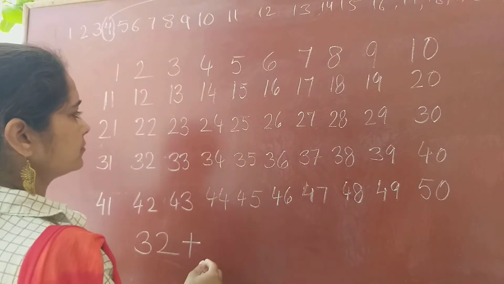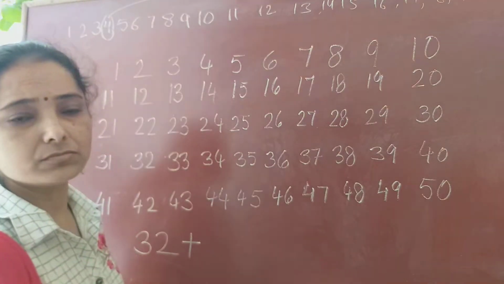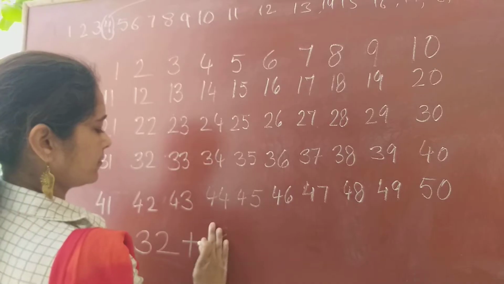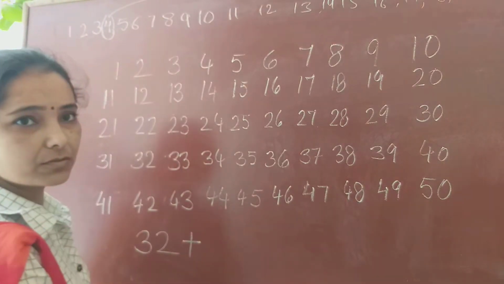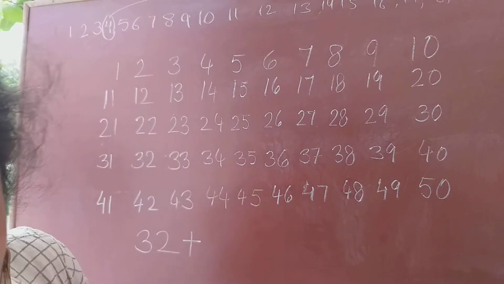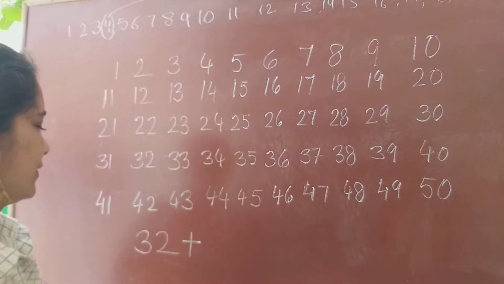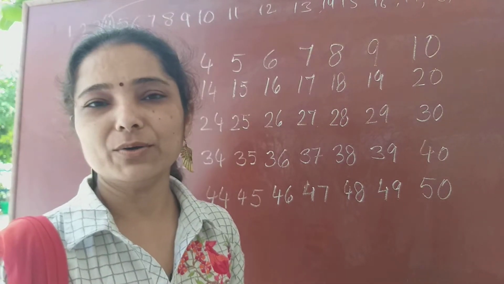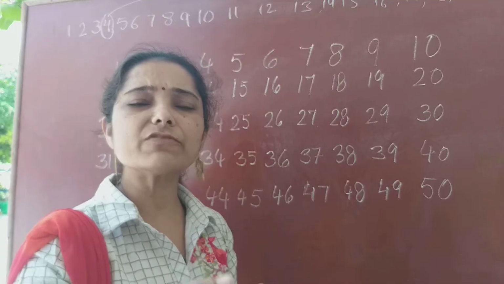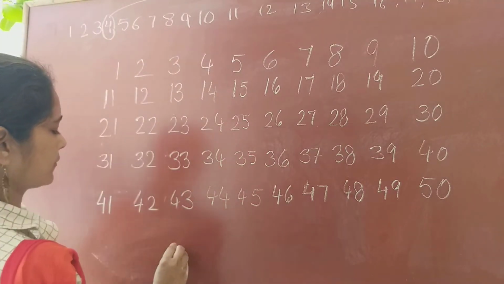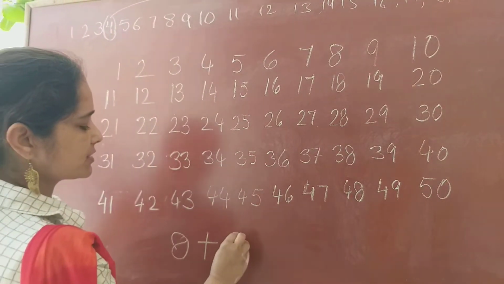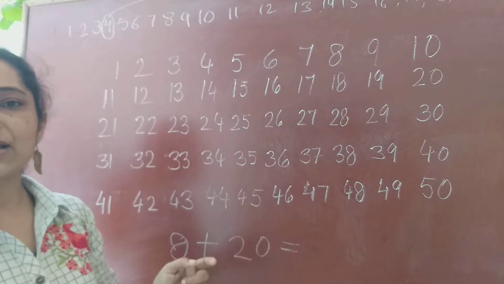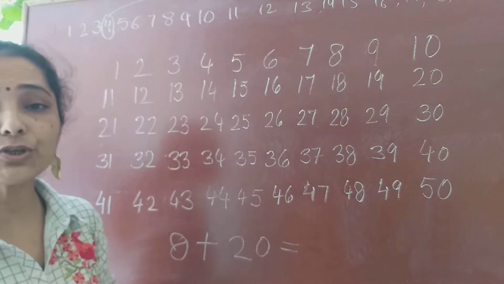Plus, wait. I'm taking the bigger number, but first I'm going to start with the small number, so that you may not get confused. 8 plus 20. The sum is given to you. 8 plus 20, children. Now, how will you do it?